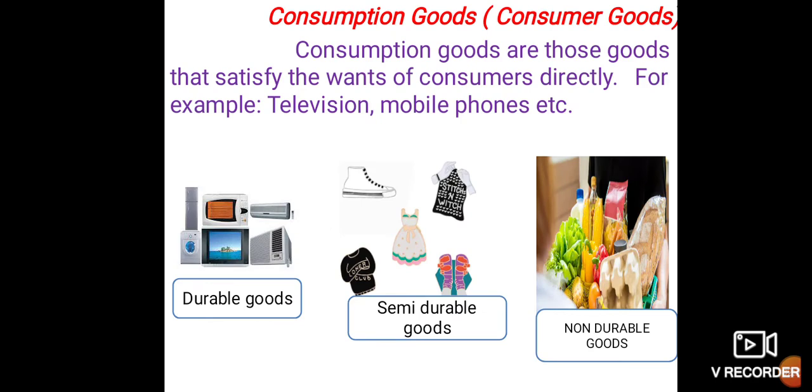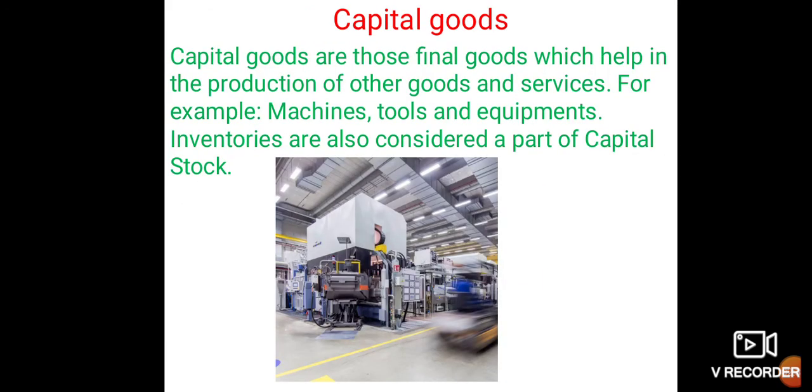Now, what are consumption goods? These are consumer goods. These goods are used by the consumer to satisfy their wants. These consumers are the ultimate consumers. For example, television, mobile phones, etc. These are the consumption goods. Capital goods are those goods which are part of the final goods and help in the production of other goods and services. Example: machines, tools and equipment. These are considered capital goods.